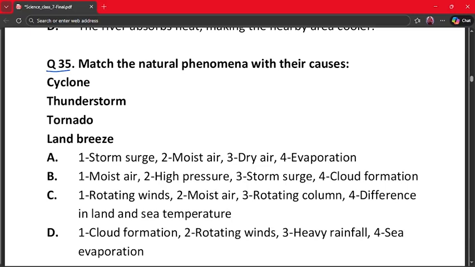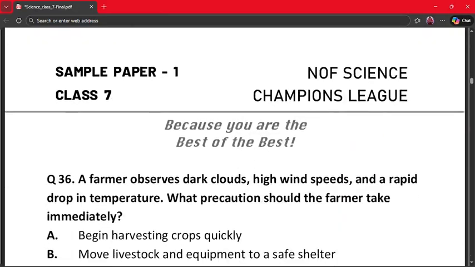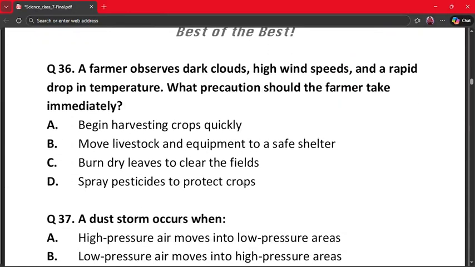So, cyclones involve rotating winds, thunderstorm involves moist air, tornado is a rotating column, and land breeze depends on temperature differences. So option C, which says rotating winds, moist air, rotating column, and difference in land and sea temperature is the correct answer. Let's move on to the next question, that is question number 36.